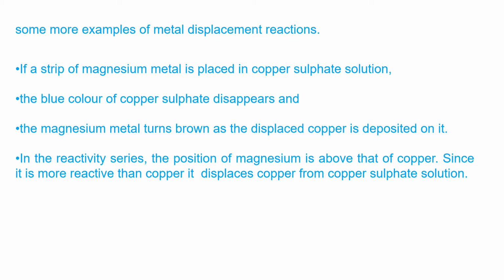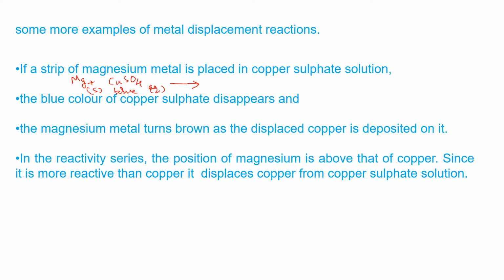So let us learn other examples. Here, a strip of magnesium metal, magnesium symbol is Mg. So let us write that. Magnesium metal is placed in a copper sulfate solution. Again we are taking copper sulfate solution. Now copper sulfate is blue in color, magnesium is a solid.